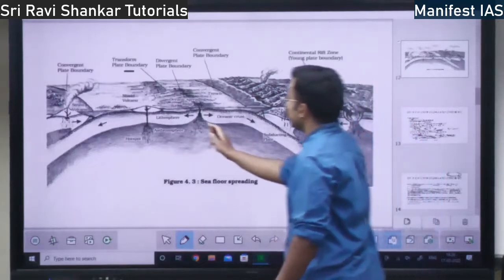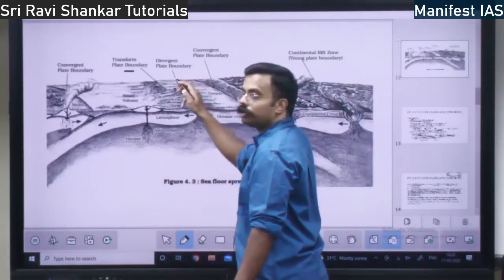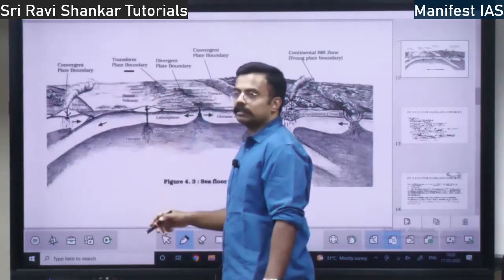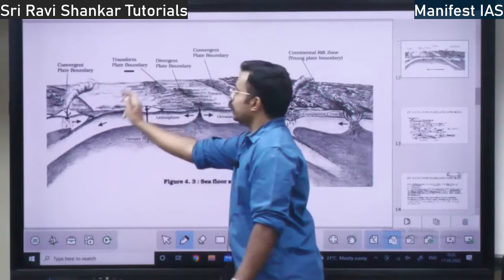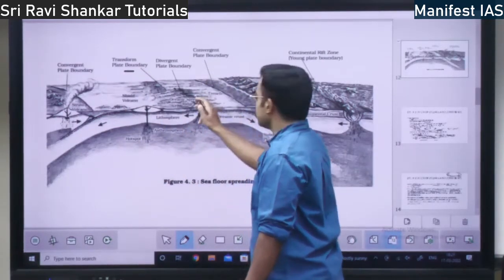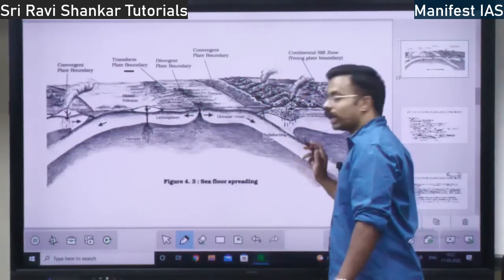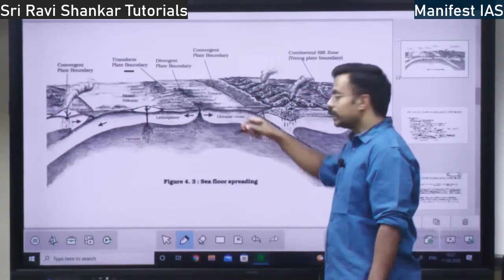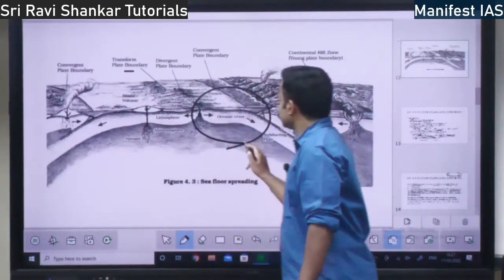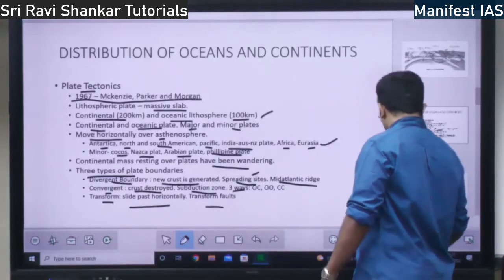Wait a second. So here is the asthenosphere. Magma will come, it will flow, it will spread, and again it will go within. So there is a cell. Here also magma comes to the surface, goes into the subduction zone, and gets into the asthenosphere, or in the trenches it gets to the asthenosphere. So this is the convection cell, right?